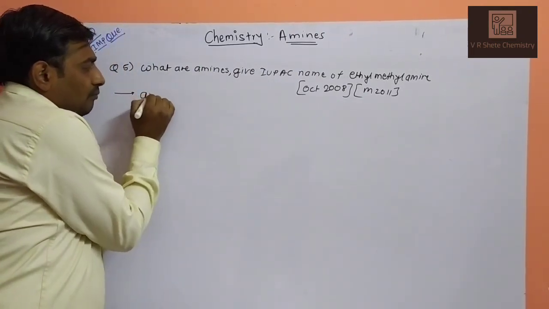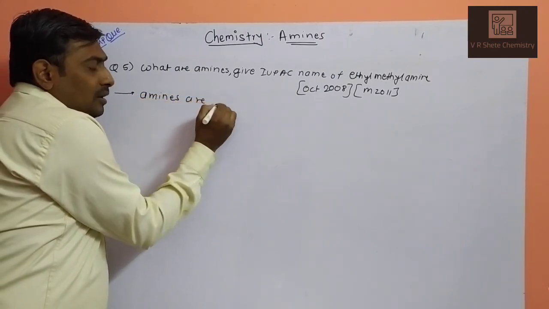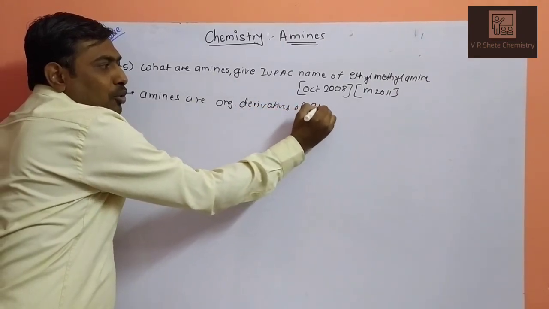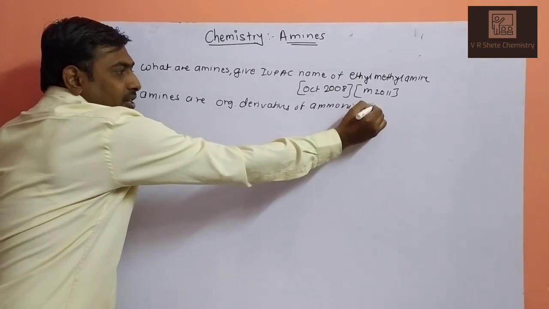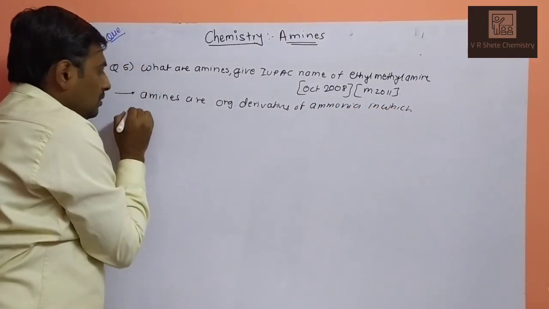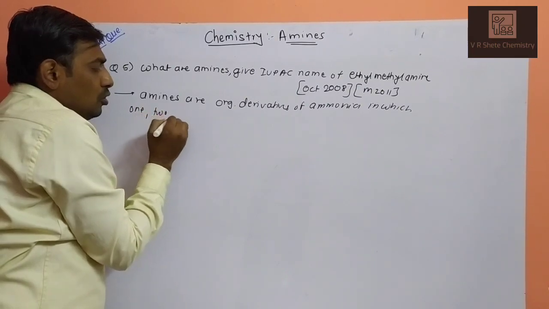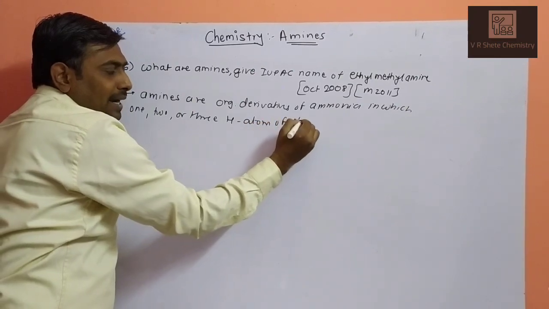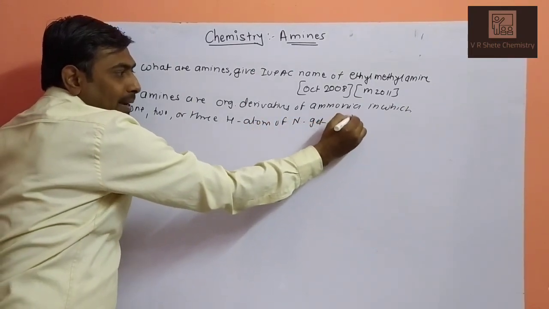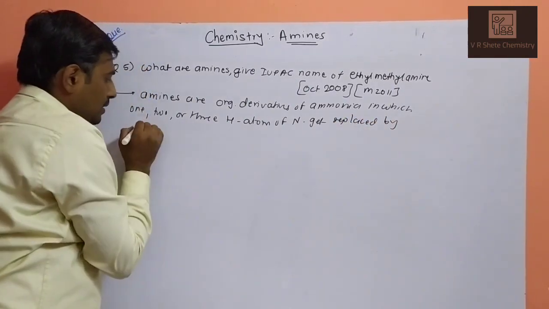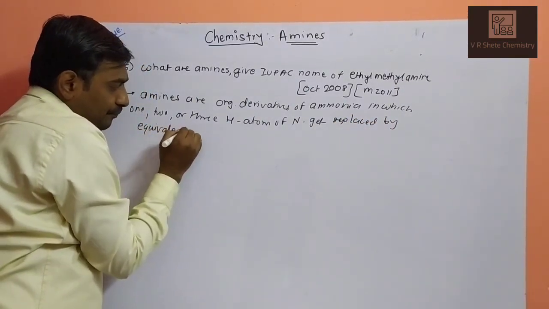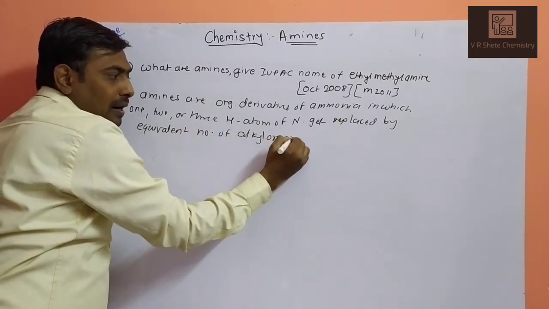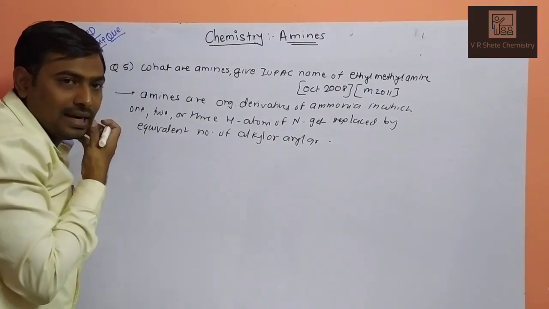Amines are organic derivatives of ammonia, in which 1, 2 or 3 hydrogen atoms of nitrogen get replaced by an equivalent number of alkyl or aryl groups. So there are different amines.